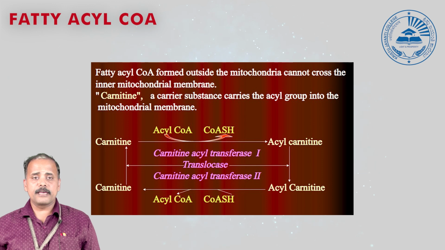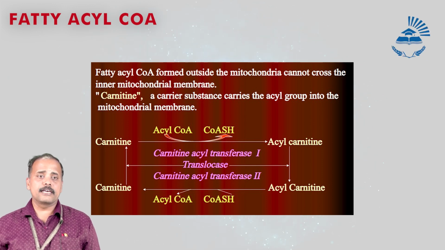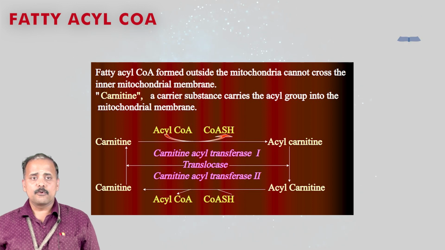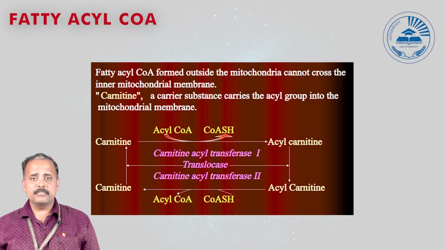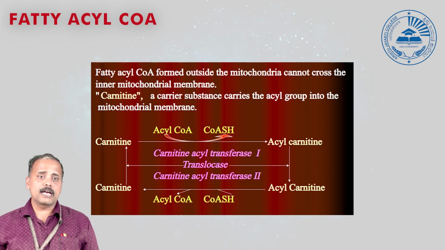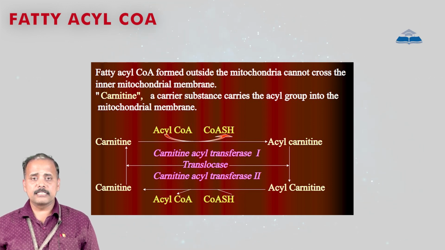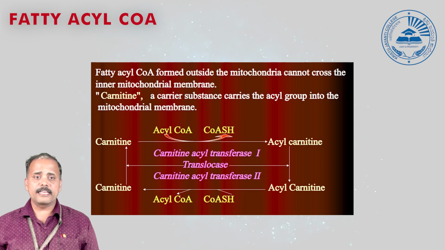The first step in the oxidation of fatty acid is the activation of the fatty acids. Whether it is a short chain or a long chain fatty acid, it has to undergo the activation step, where the fatty acid is activated, resulting in the formation of acyl-CoA. We call it acyl-CoA or fatty acyl-CoA. Here the starting substrate is the fatty acid. Palmitic acid is a familiar example of a standard fatty acid.